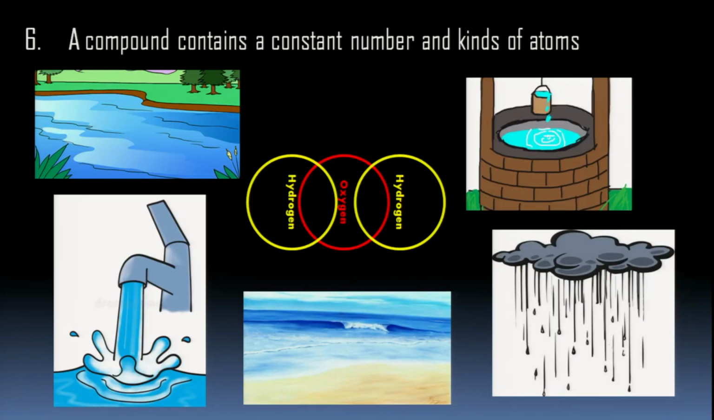Children, a compound contains a constant number and kind of atoms. Like I had discussed, water is two atoms of hydrogen combined with one atom of oxygen. Water from any source, it may be a river, it may be a well, it may be tap water, it may be sea water, it may be rainwater, but water from any source will have the combination of two atoms of hydrogen and one atom of oxygen. Okay, children?